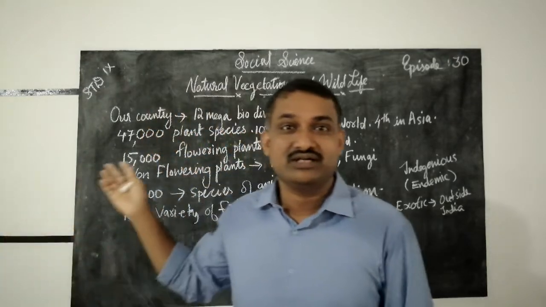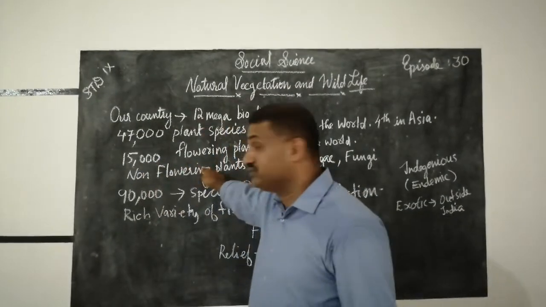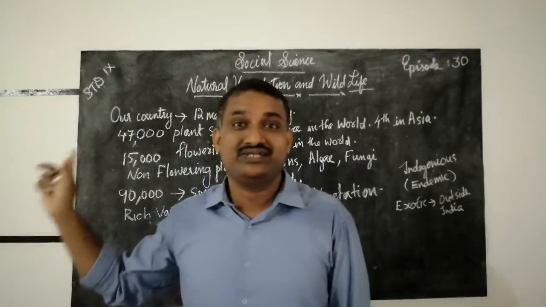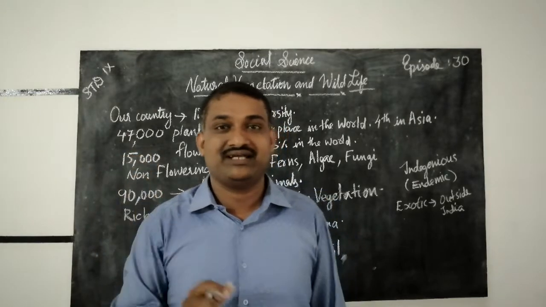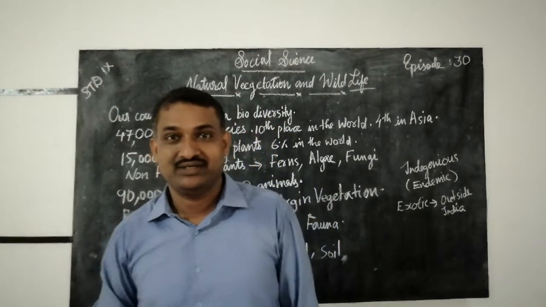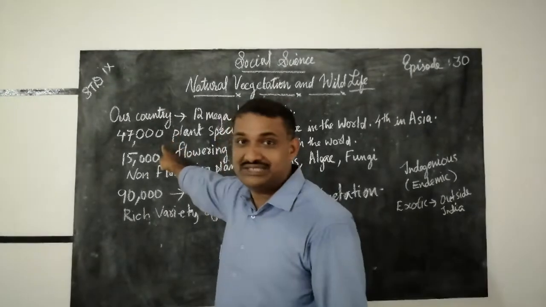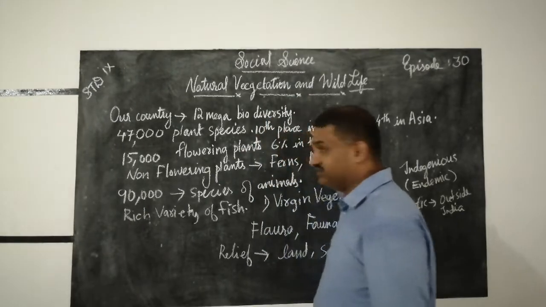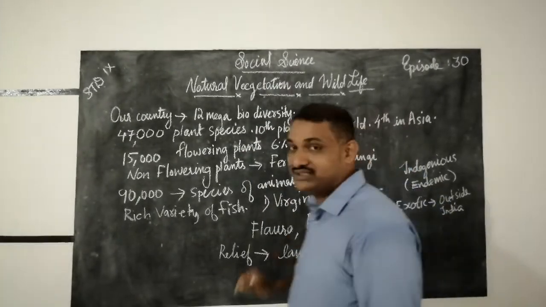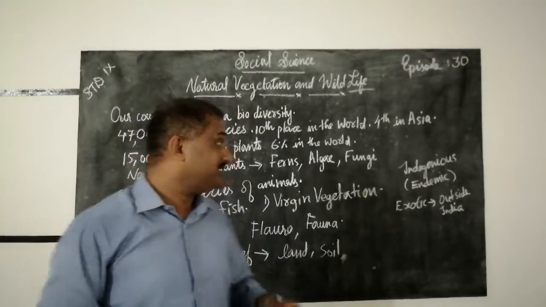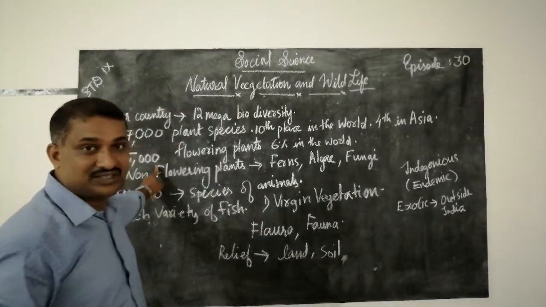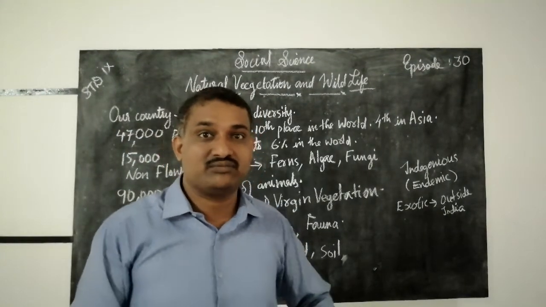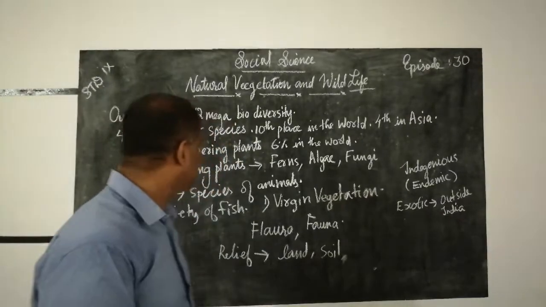Why? Because we have 15,000 flowering plants. How many flowering plants are there? 15,000 flowering plants are there in our country. You know that we have 47,000 plant species, 10th place in the world and 4th in Asia. And 15,000 flowering plants are there in our country.